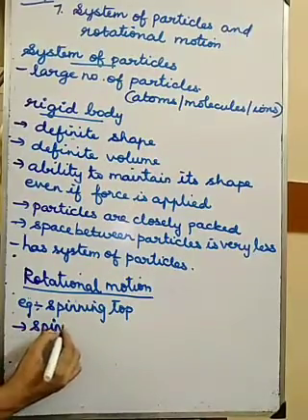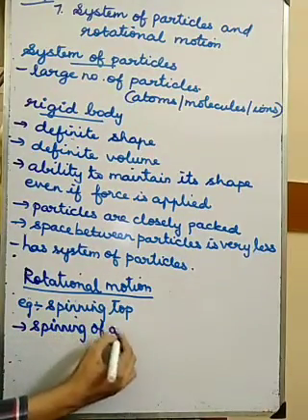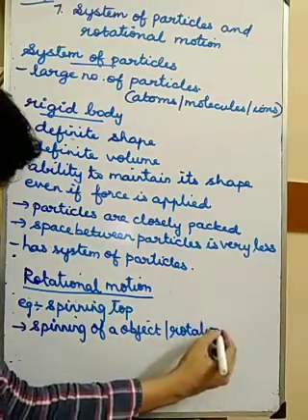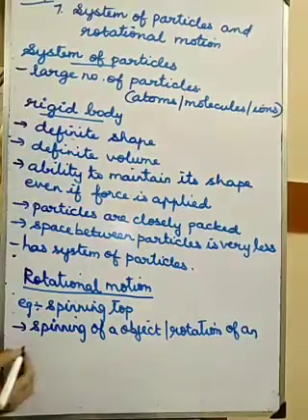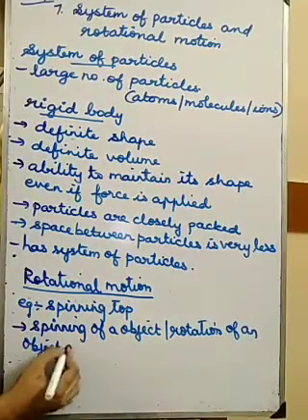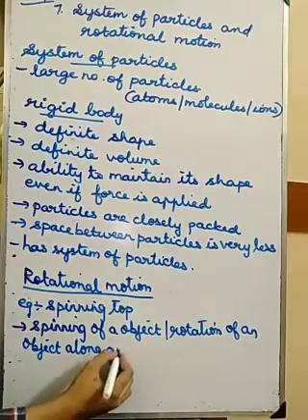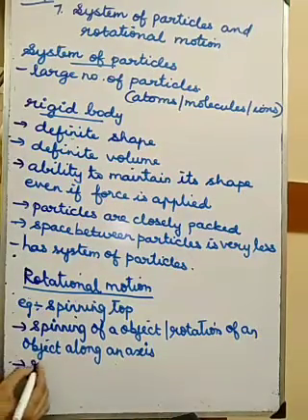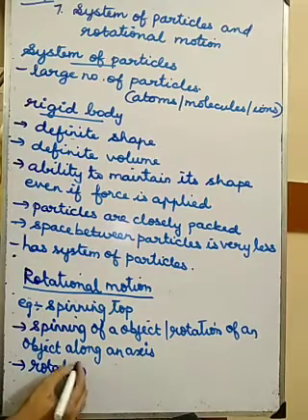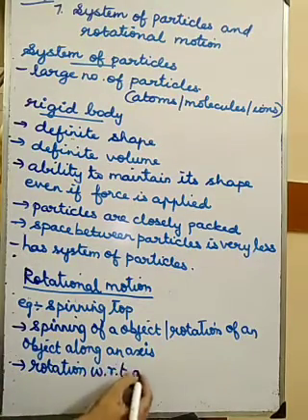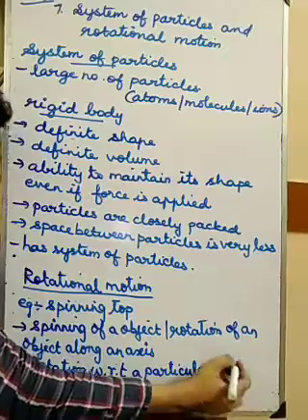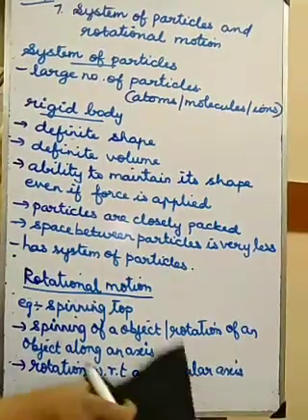Rotational motion means the spinning of an object, or rotation of an object along an axis. So that is what is called rotational motion, or we can say a rotation with respect to a particular axis.